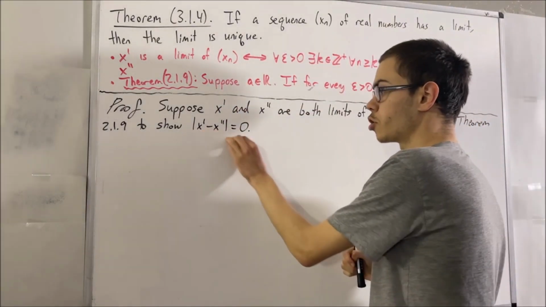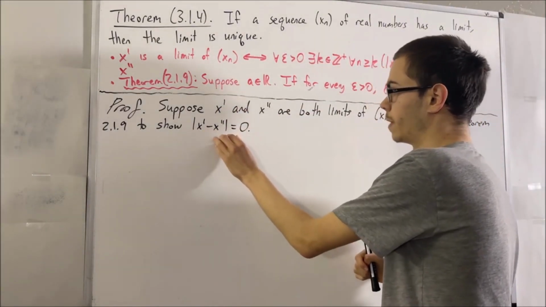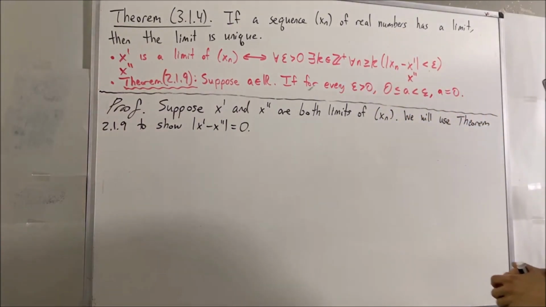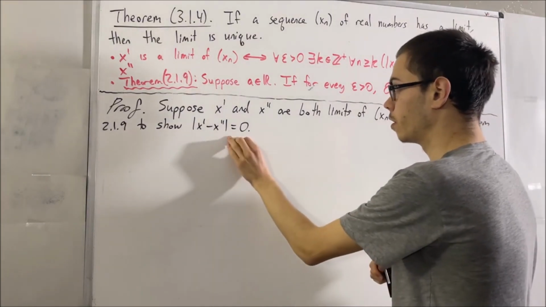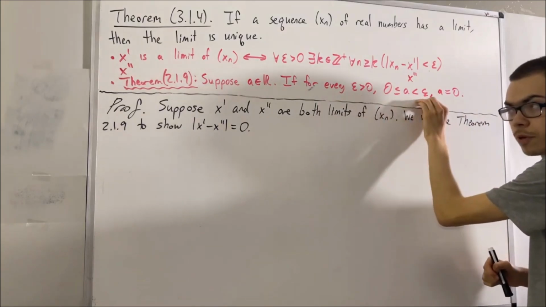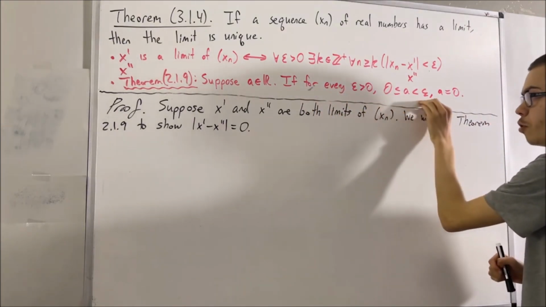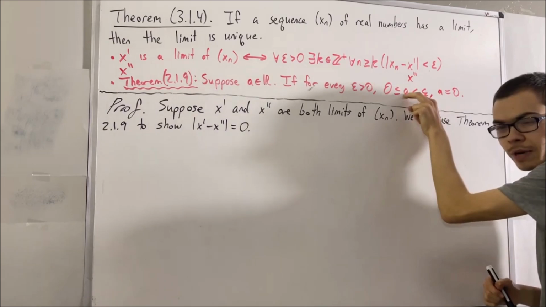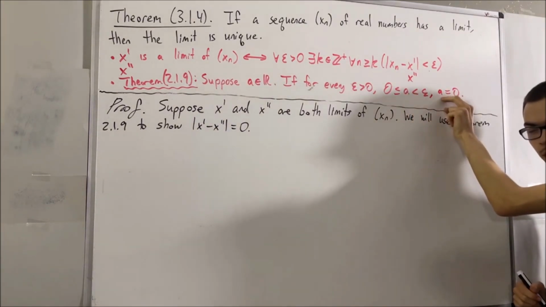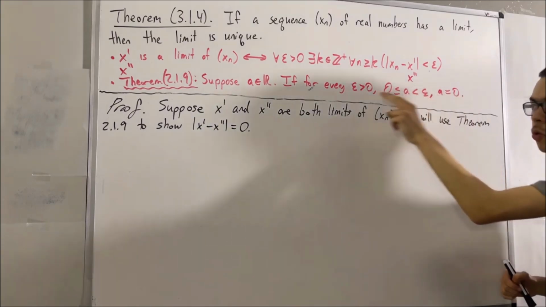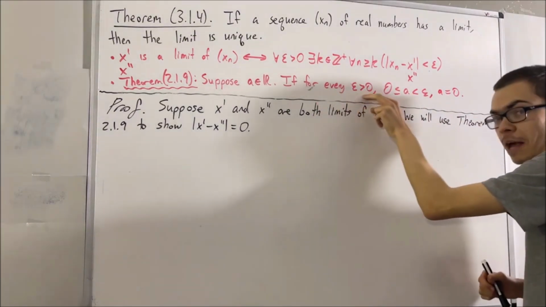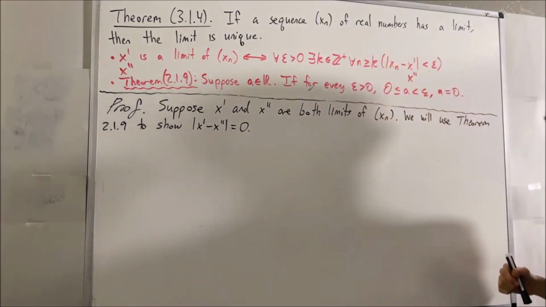If we can show that this is true, well, then it will immediately follow that x prime is equal to x prime prime. Okay, so to prove this, what we need to do is prove that this statement is true. Because if this statement is true for the absolute value of x prime minus x prime prime, it will follow that the absolute value of x prime minus x prime prime is equal to 0. So let's prove this statement. Right, we're trying to prove a statement about every epsilon greater than 0. So give me an arbitrary epsilon greater than 0.